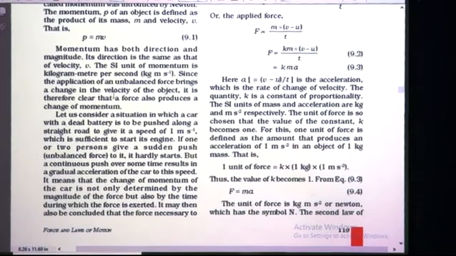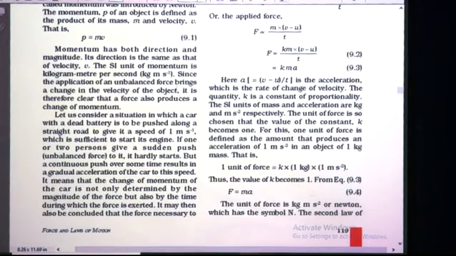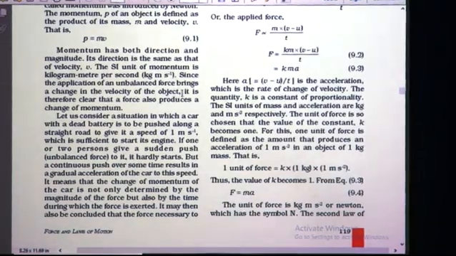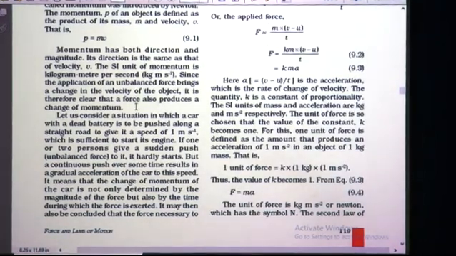Since the application of an unbalanced force brings a change in the velocity of the object, it is therefore clear that a force also produces a change of momentum. You know that when an unbalanced force acts on any object, the velocity of the object gets changed.